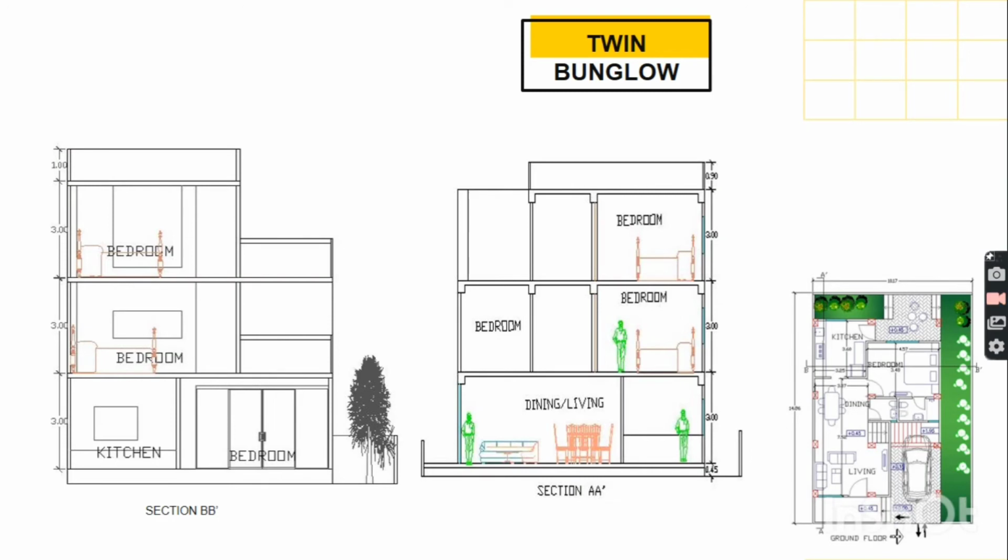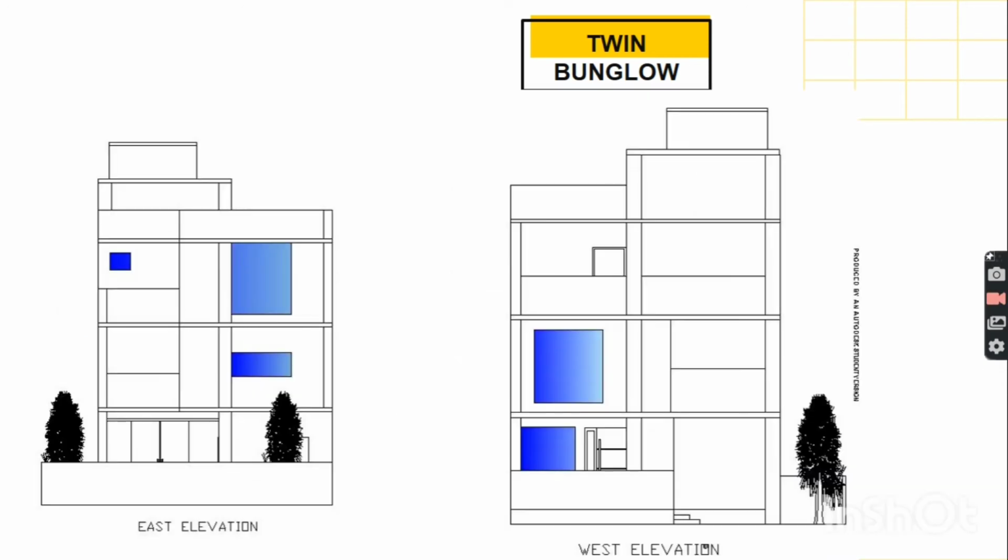There is a 3-meter height difference with a combination of open and closed outer spaces. On the west side, there are majorly balconies to act as buffer space and to cut heat gain.